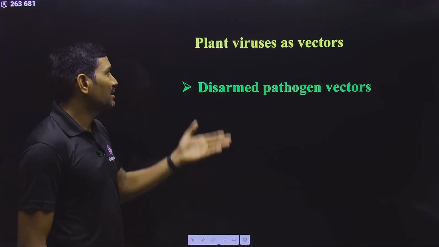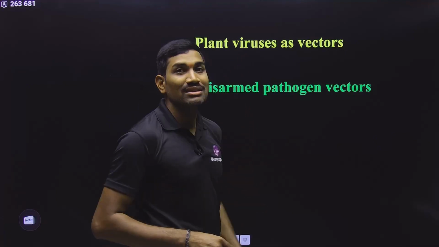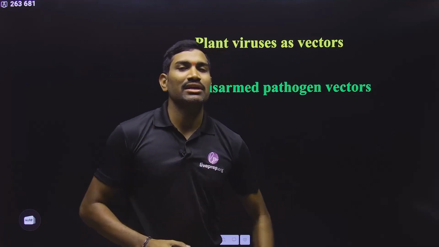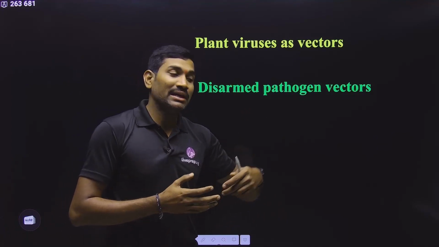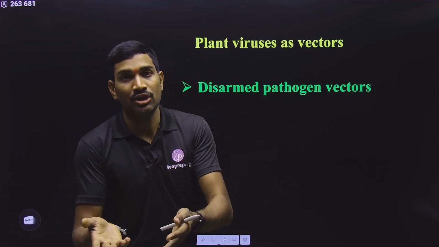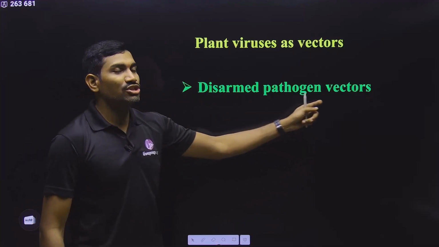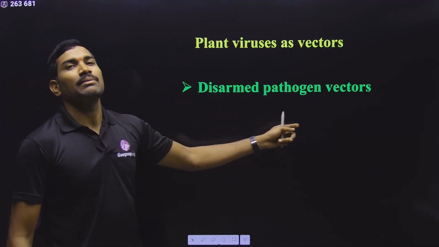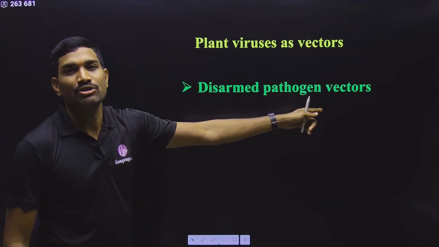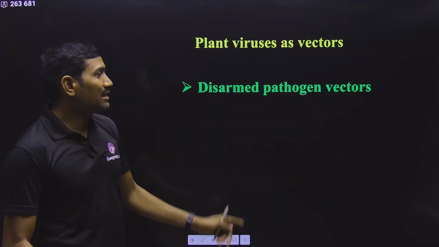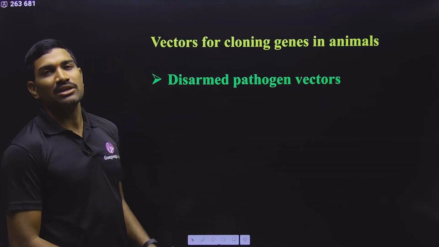These are plasmid based, and now even plant viruses can be used as vectors. But please remember, viruses will cause the disease, so as the original virus, you cannot use it as a vector. In that virus, some genes are there which help in the transfer of genes from the virus to the plant. Those genes we are keeping, but the disease causing genes we are removing. Since we are removing the disease causing genes, these again come under disarmed pathogen vectors. So plasmids can be used as vectors, even viruses can be used as vectors, but please remember, we should make them disarmed. Then only we use these disarmed pathogen vectors for this particular process.